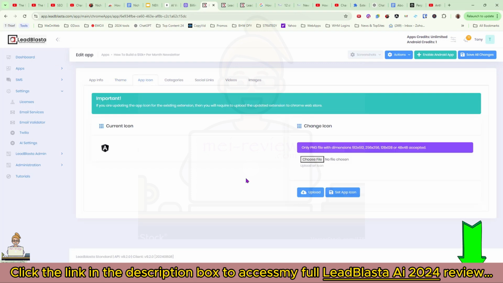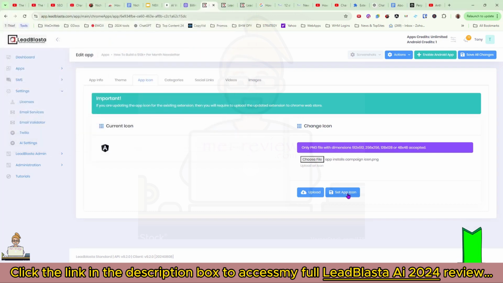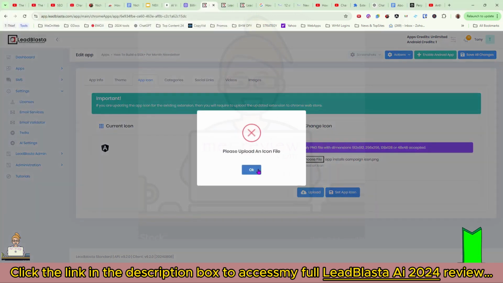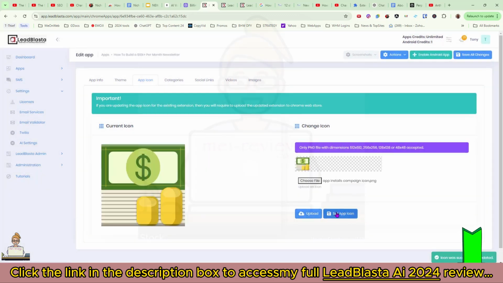Now, app icon. What I'm going to do is choose one and just open this up. I'll take this one with the dollar sign because this particular checklist is about making money, so I'll just keep the little dollar icon. I've got to click on upload here. Okay,